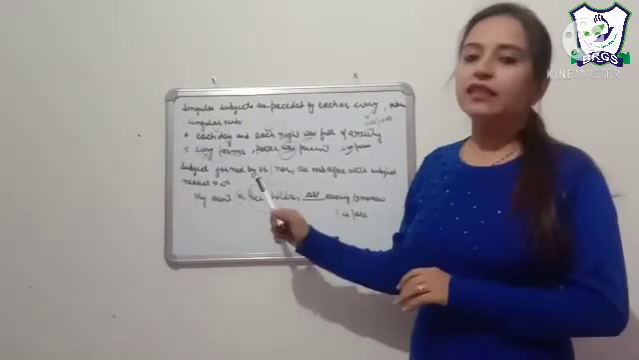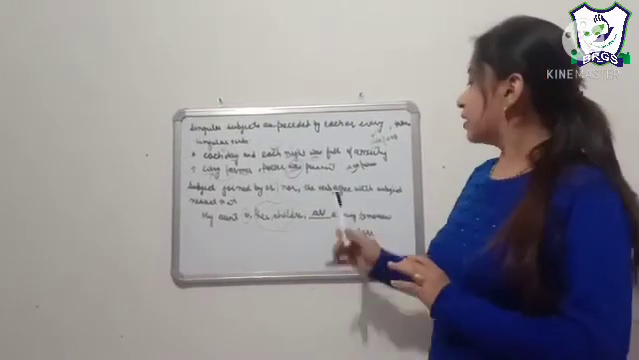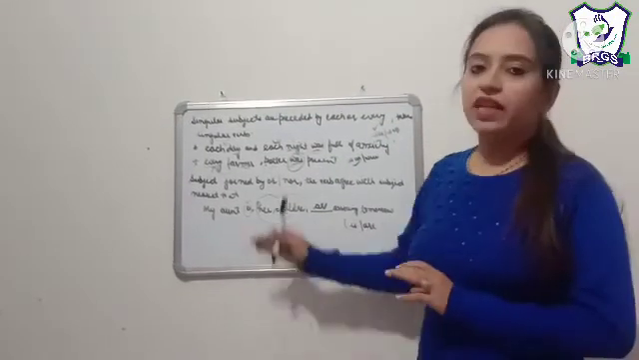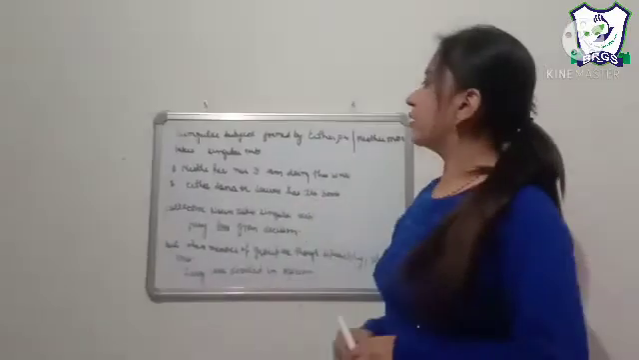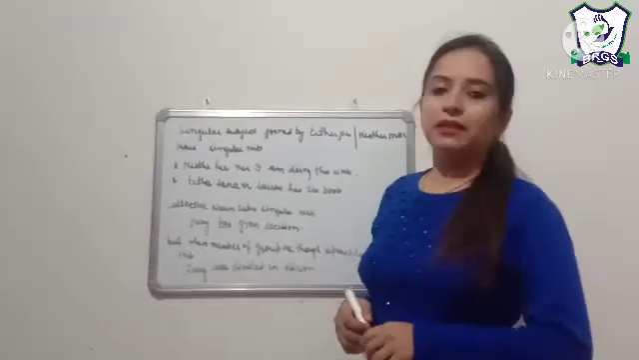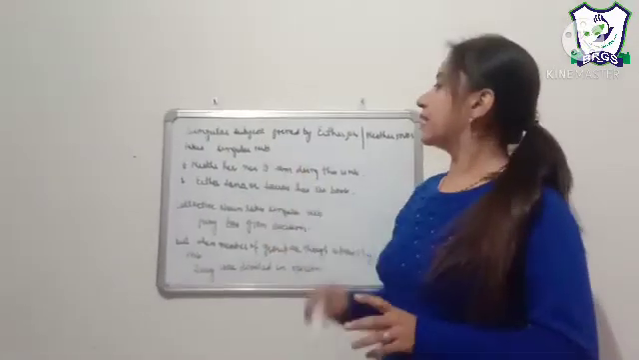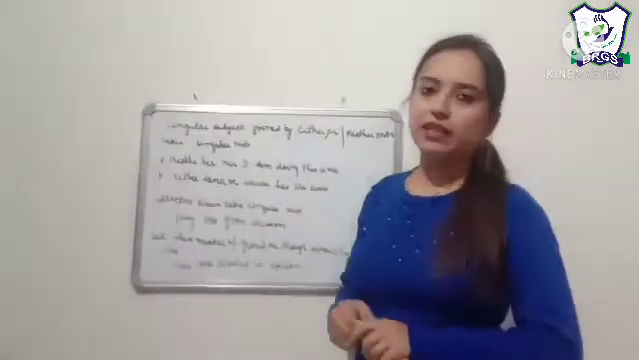When two subjects are joined by 'or' or 'nor', the verb agrees with the subject which is nearer to the verb. When two singular subjects are joined by either-or or neither-nor, it will always take a singular verb.